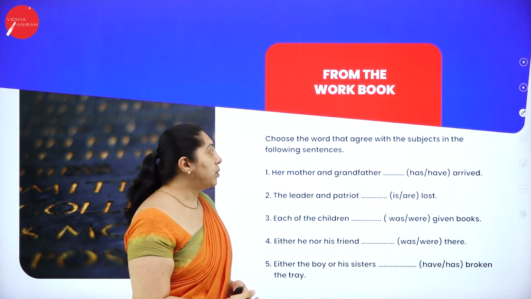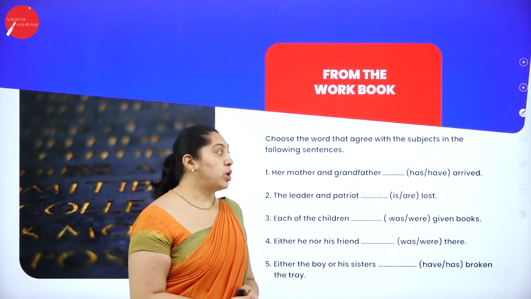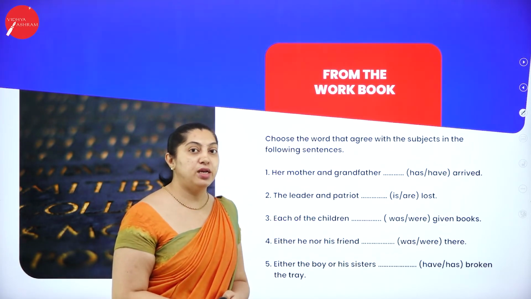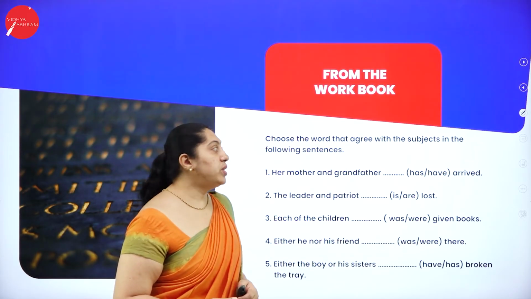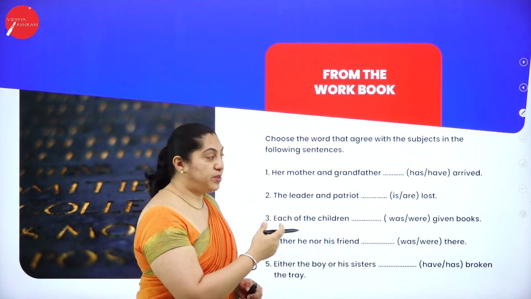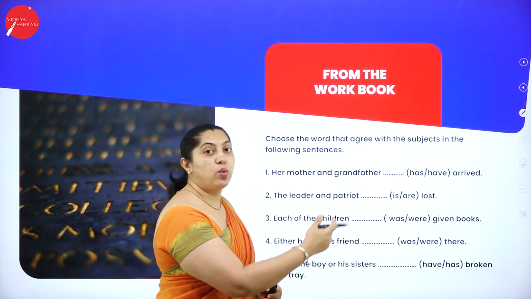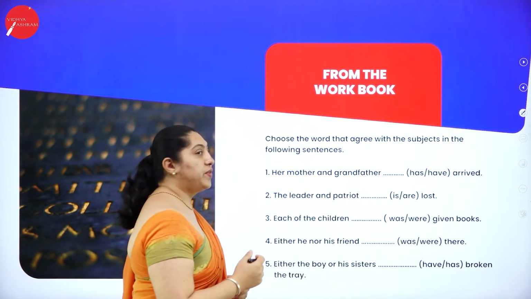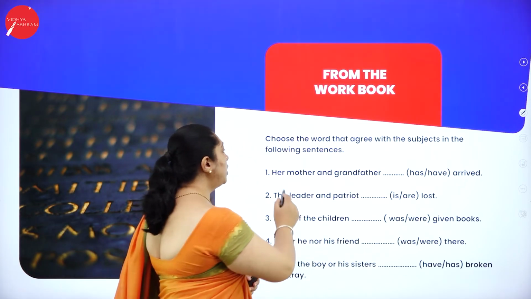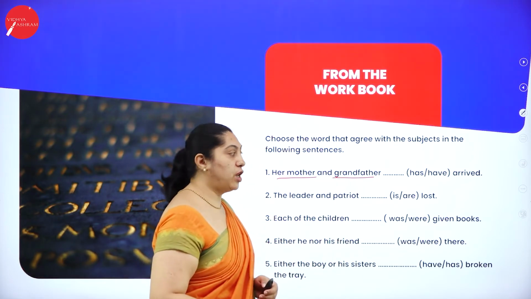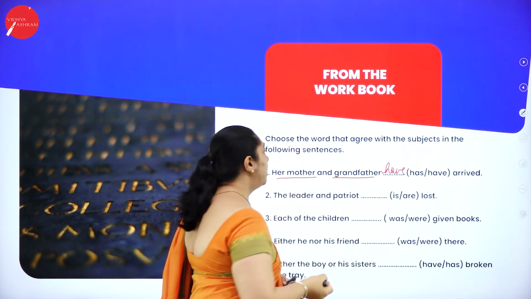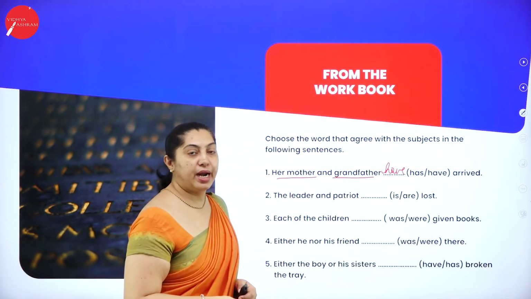Here is a workbook which I have picked from your textbook. So whatever I have explained, all the rule 10, you need to apply it here right now. Choose the correct word that agrees with the subject in the following sentences. So you need to see the subject first, then you need to choose the answer which is given in the bracket. So the first one, her mother and grandfather dash arrived. Talking about two persons, but they are in singular form. So use the word have. Her mother and grandmother have arrived.